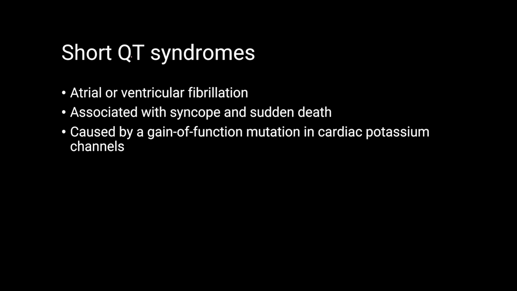Now let's talk about the short QT syndromes. In short QT syndromes, the QT interval is less than 340 milliseconds, and this would lead to atrial or ventricular fibrillation. This is associated with syncope and sudden death, and it is caused by a gain of function mutation in cardiac potassium channels, leading to short QT syndrome.